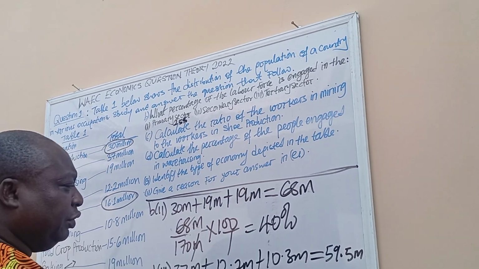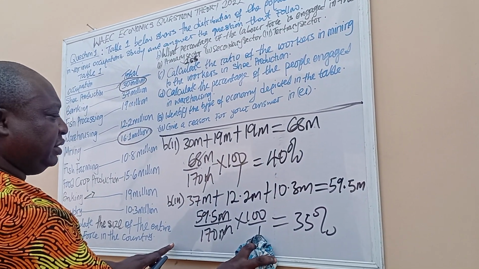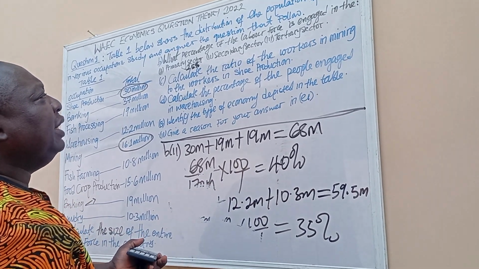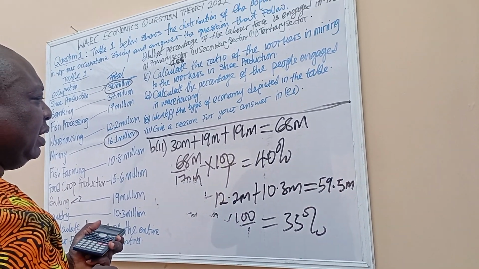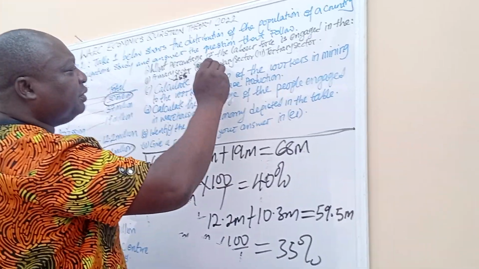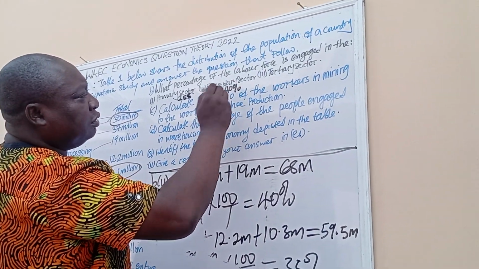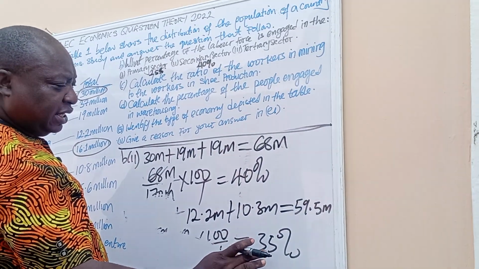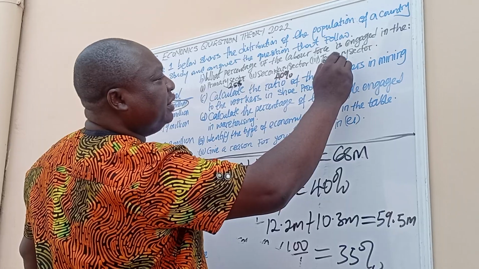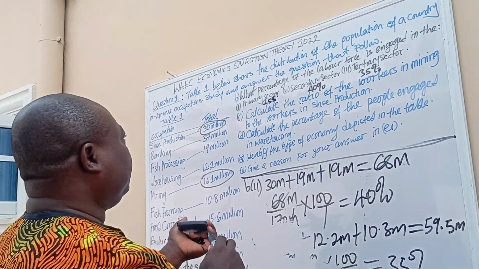Okay, you can pause the video and write. So I'm cleaning this, but I need to write the figure somewhere. This is for secondary sector, 40%. Then for tertiary sector, 35%.